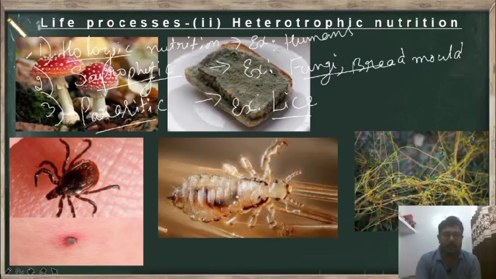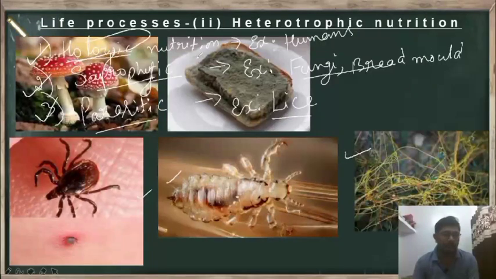So the first one, holozoic, animals which eat the food as a whole and then digest it in their body. And the second one is saprophyte, which digest the food outside their body and then they will take it in. And the third mode is parasite, which directly gets their nutrients from the host but they will not kill the host. And these are some examples for saprophytes, and these three are examples for parasite. Now we will learn about holozoic in the next topic.